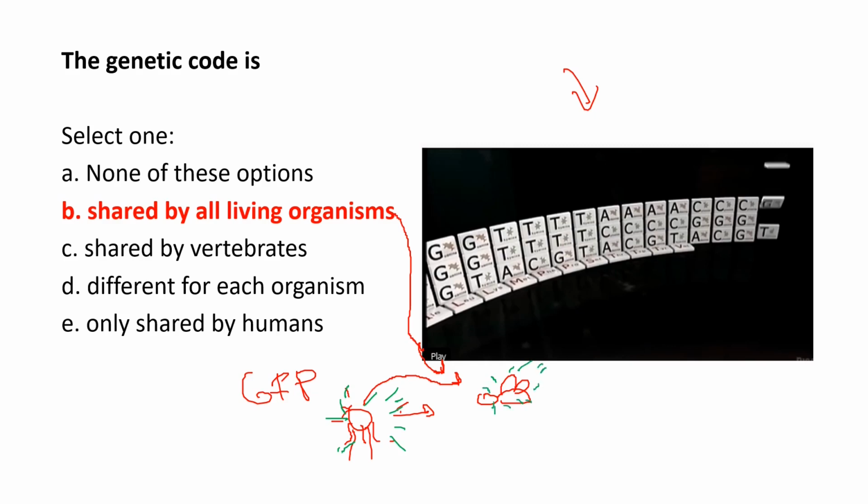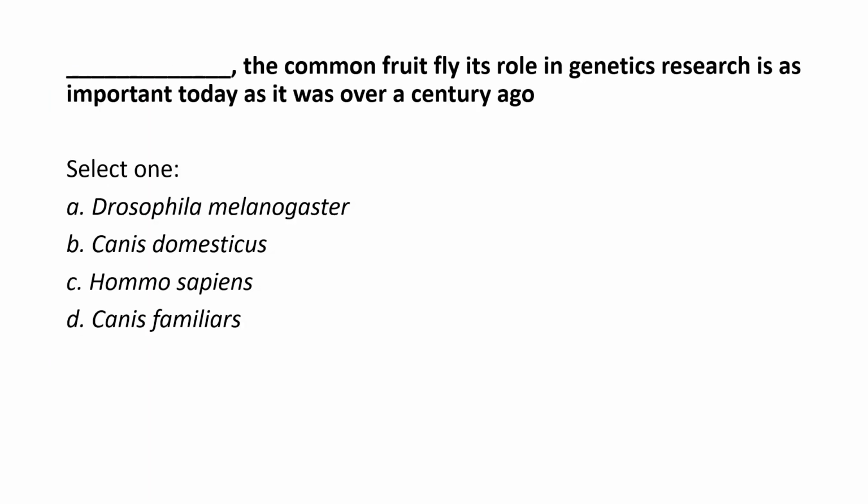And we will talk about whether it's ethically correct to do this kind of things. And for example, there are pets that now they are selling that are fluorescent. Is this ethical or not? And if you remember, he talked about that, and you can go back in the video and hear about the genetic code. This is another easy question, and here I'm asking you for a scientific name that you hear in the video that is similar to the common fruit fly, because fruit flies are very important for genetic research, and we will talk about them.